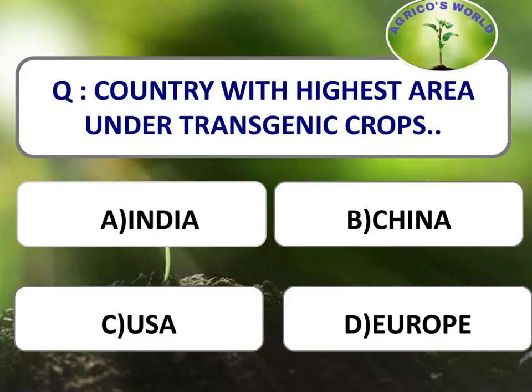Country with highest area under transgenic crops is? The country which is having the highest area under transgenic crops is USA, and India is in the 5th position under the transgenic crops, and the crop which has the highest area under transgenics is soybean.